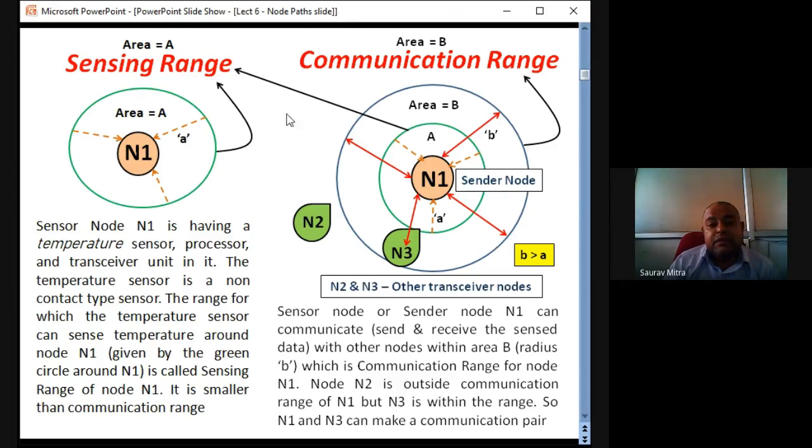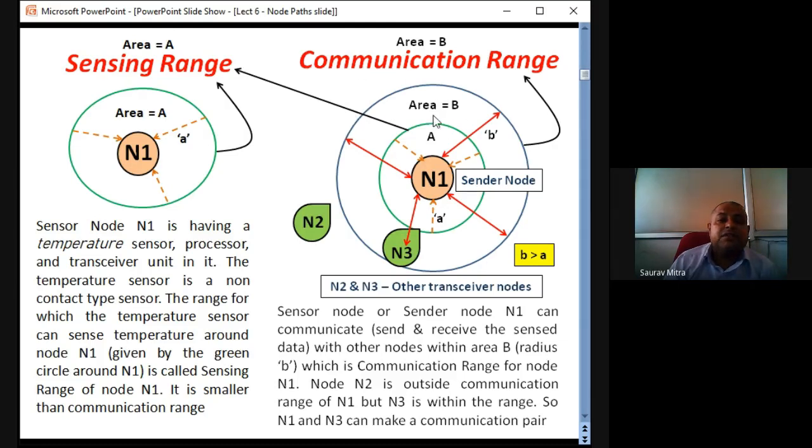So the blue region is bigger. What is this blue region? This blue region is the region up to which node N1 can transmit data or can receive data. What is the data? Data is the temperature that it senses within this green area. So first, this N1 sensor node will sense temperature within the sensing range.